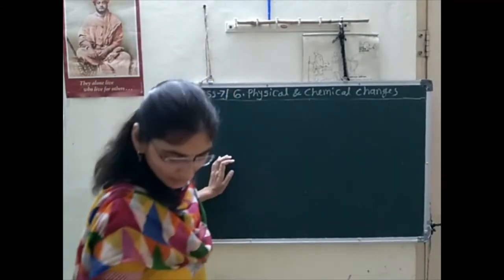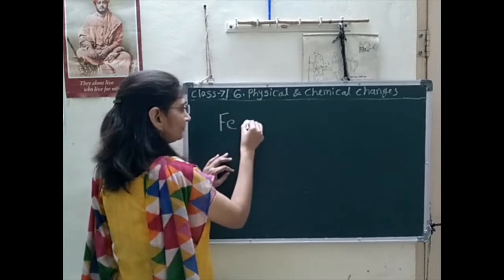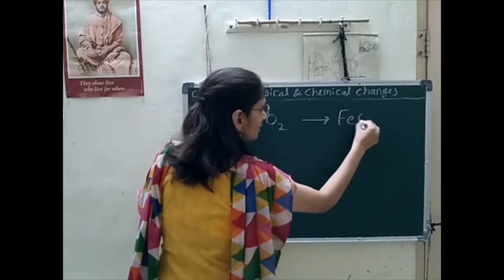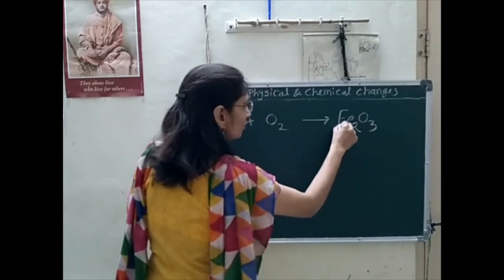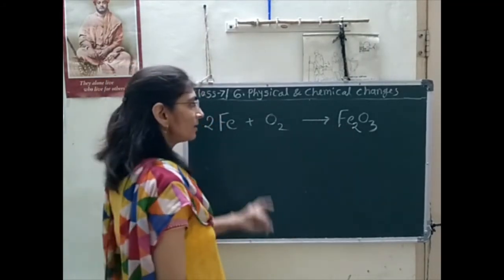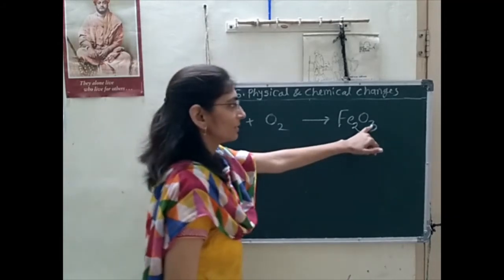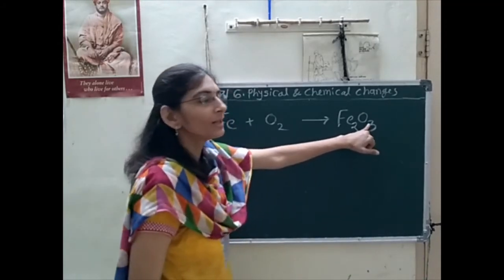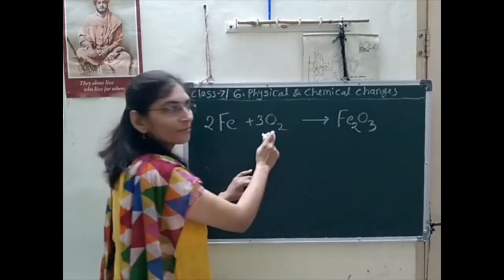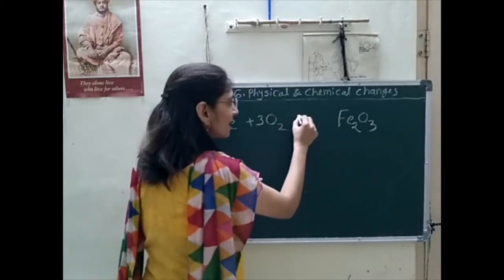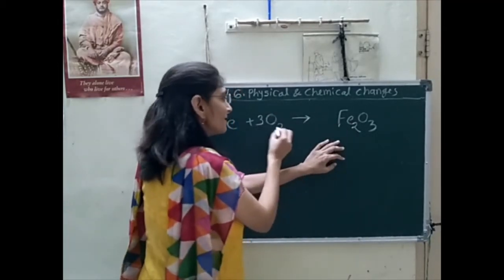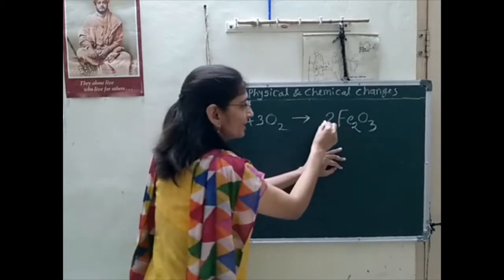So again I will write that reaction: iron plus oxygen, then we will get iron oxide, Fe2O3. So I have to write here 2 as the balancing of the reaction, but here oxygen atoms are 3 and here 2. So I will write here 3. So 6 atoms are formed here. 6 atoms are formed here. Yes. Then for balancing the 6 oxygen atoms, we have to write down here 2.